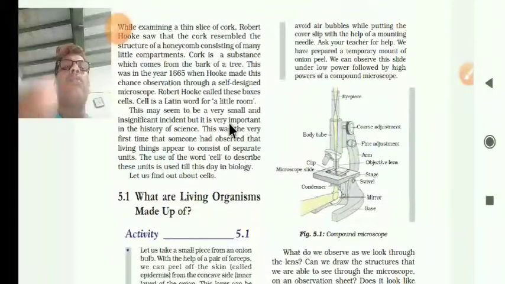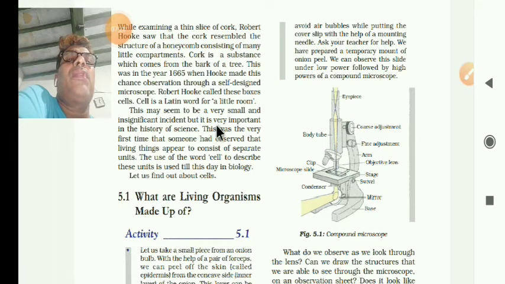You know that in the honeycomb, small chambers or small structures, like a small room. This may seem to be a very small and insignificant incident, not given any importance at that time, but it is very important in the history of science.